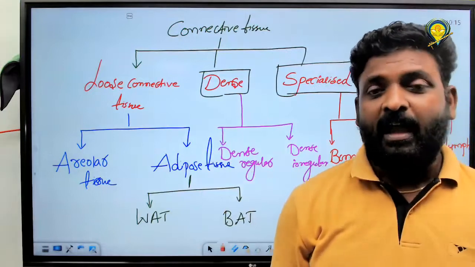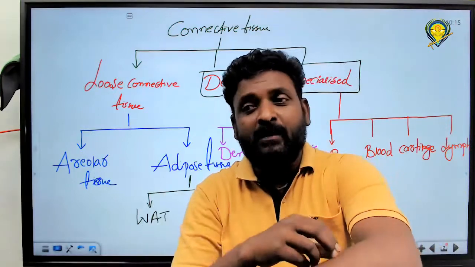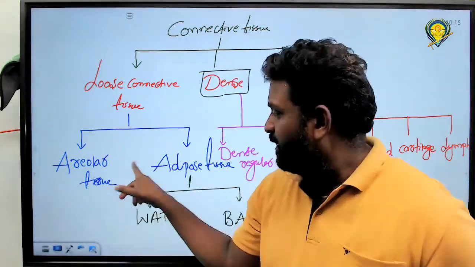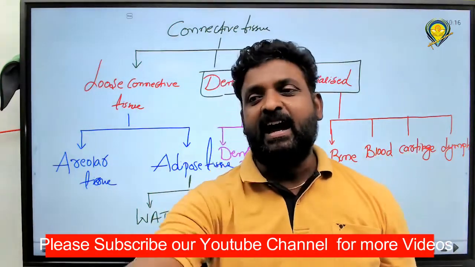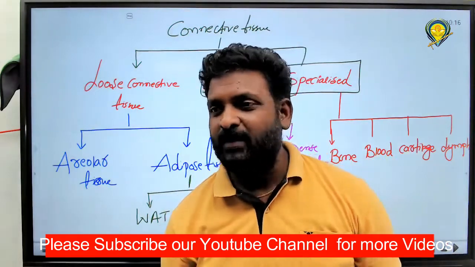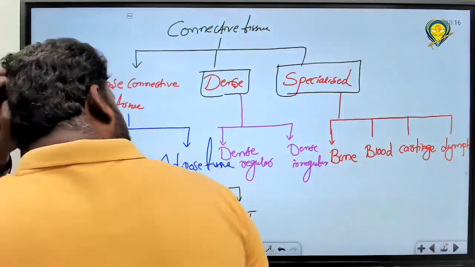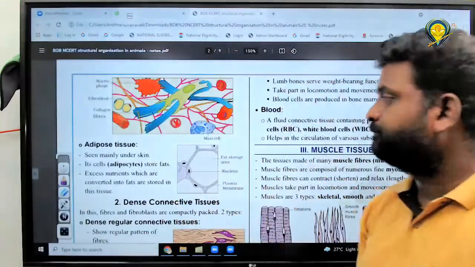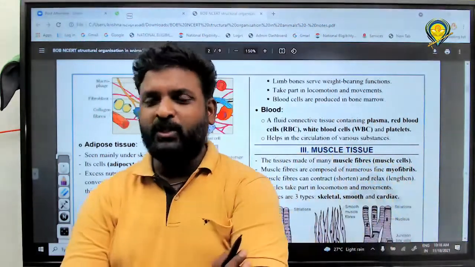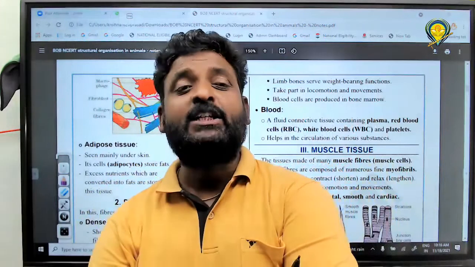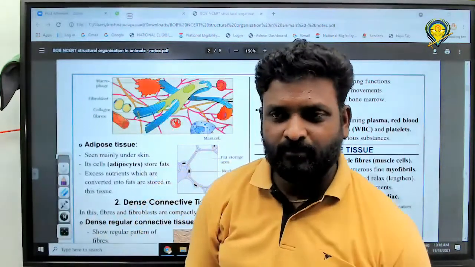Please write it. While you are writing, what is the location? Beneath the skin. Adipose tissue is immediately beneath the skin, and the color is yellow. Fat storage tissue, adipose tissue, color is what? Yellow. Please write it. It's a fat storage tissue, first point. Next one, the location: immediately beneath the skin. Please write it, all of you.